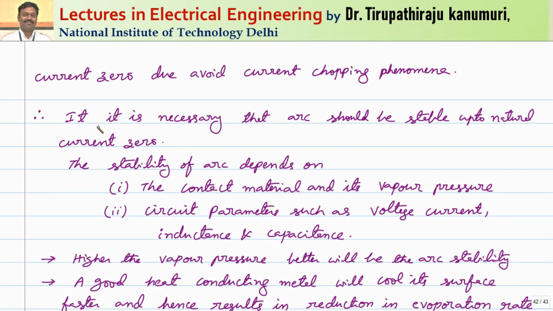It is necessary that the arc should be stable up to the natural current 0. To maintain its stability, the stability of the arc depends on the contact material and its vapor pressure, and circuit parameters such as the voltage. That means if the voltage is more, automatically the arc stability will be more. The arc will last for more time. Similarly, it depends on the magnitude of current. The more the current, the more the arc. The lesser the current, the less the arc.